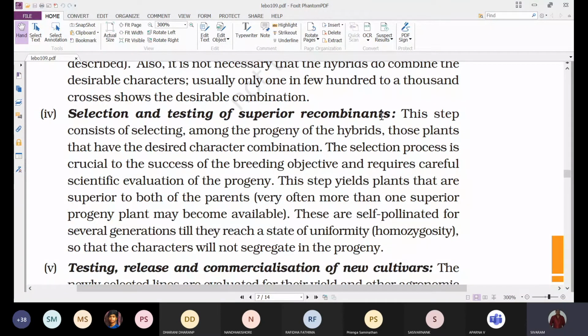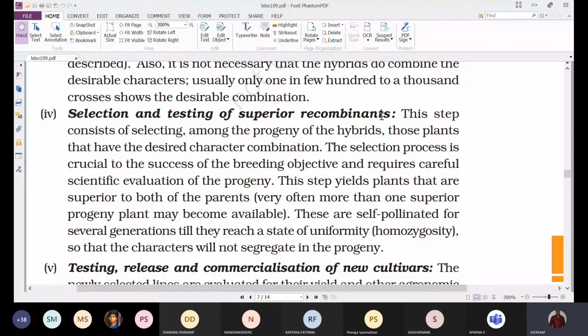That we need to be selected. And the selection process is crucial to the success of the breeding objective and requires a careful scientific evaluation of the progeny. After selecting the hybrids, later they need to be processed. First and foremost, selection is very important. Selection is the main step in developing the new breed varieties.